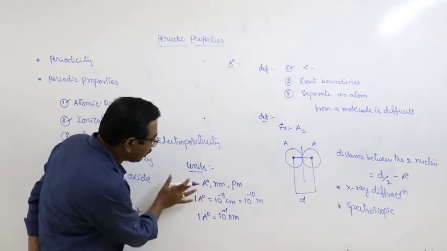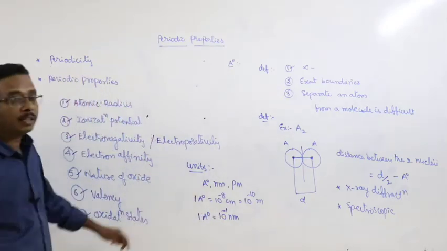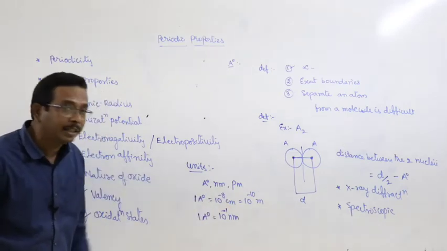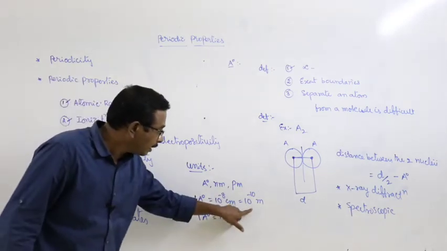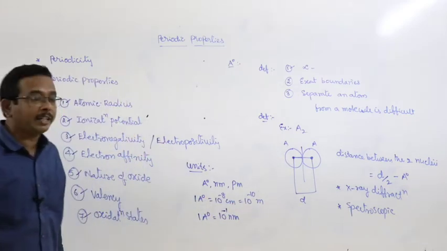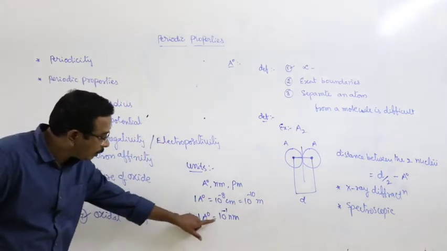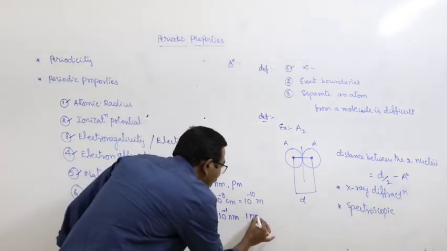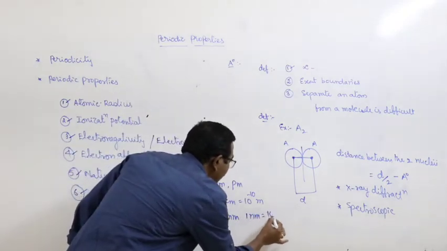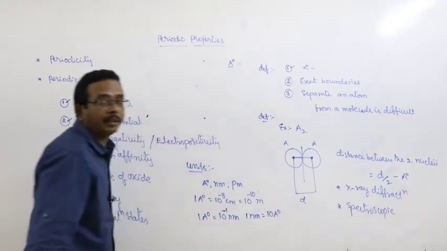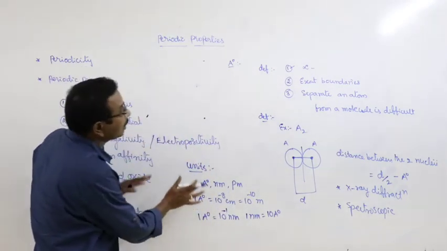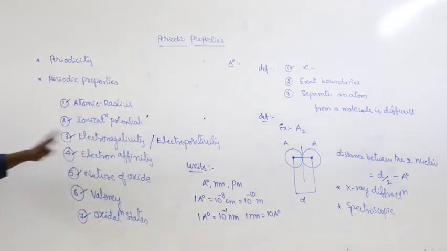This is about the units of the atomic radius. 1 angstrom unit is equal to 10 to the power of minus 8 centimeters, and that is equal to 10 to the power of minus 10 meters. 1 angstrom unit is equal to 10 to the power of minus 1 nanometer, meaning 1 nanometer is equal to 10 angstrom units. This is about the conversion of the units.